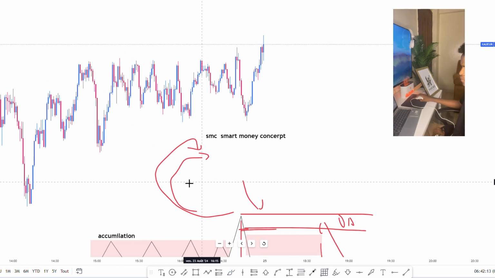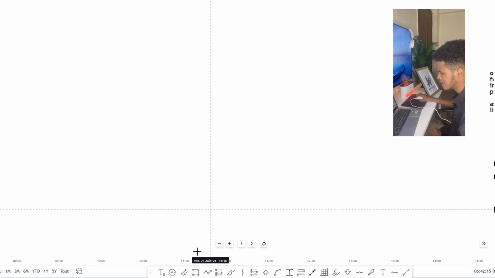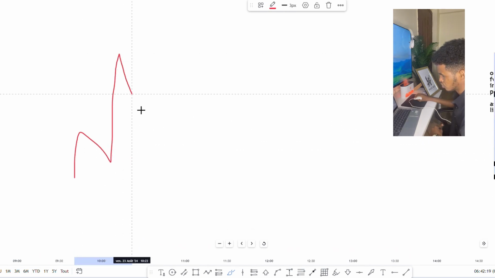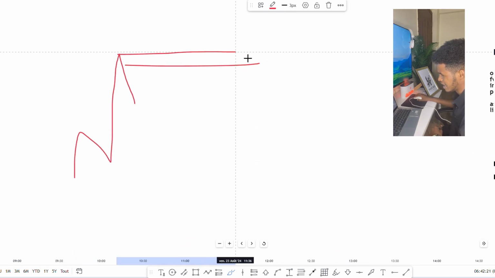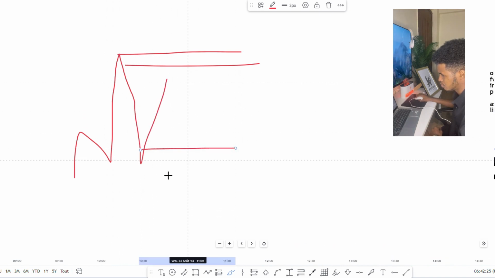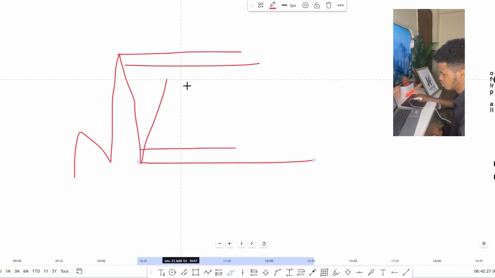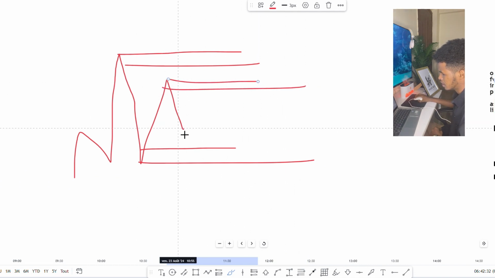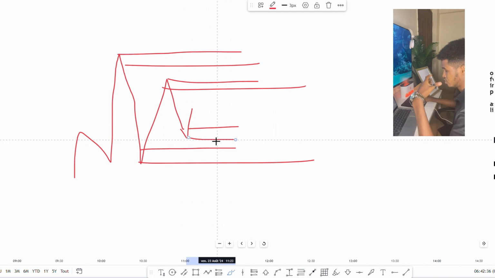Order block maxaa laga wadaa now? Order block meel kasta uu suuqan ka soo laabto is an order block. An example camal halka hadduu ka soo laabto this one is the order block. The last bullish candle aa la xirna as an order block. Meesha markuu ka soo laabtana the last bullish candle aa la xirna as an order block.